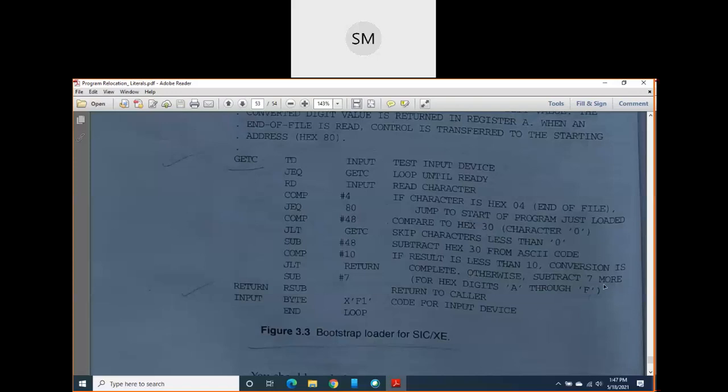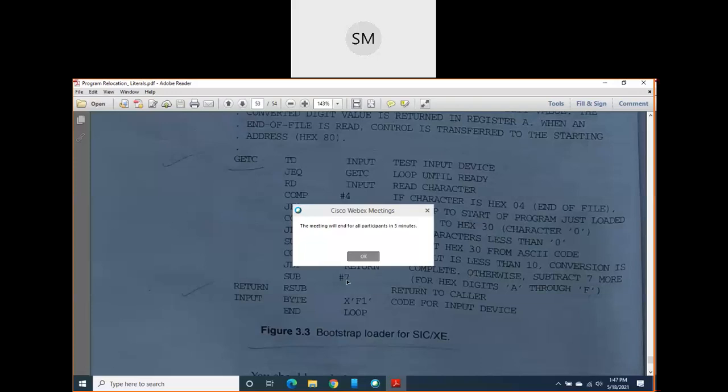Then subtract 7 more. It means why sir 7?